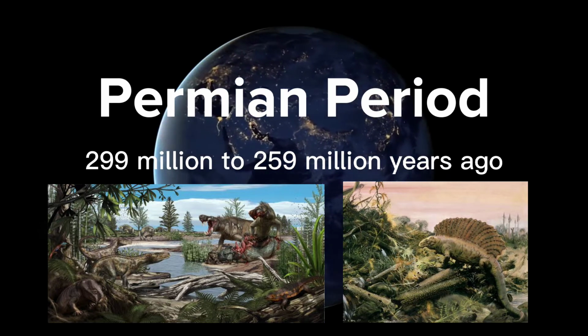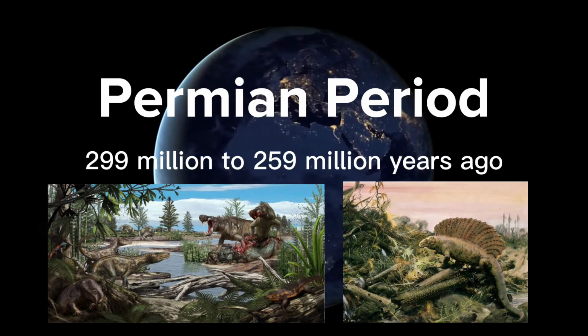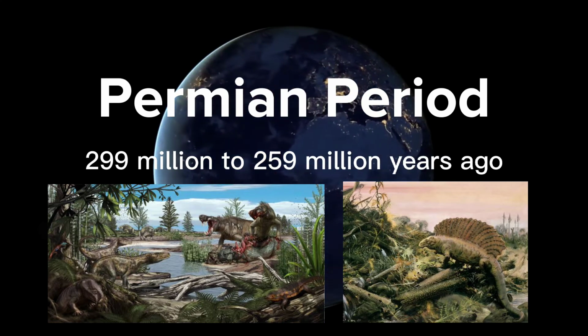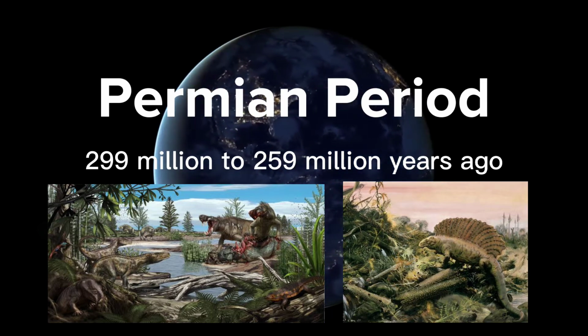Modern conifers and ginkgo trees evolved on the land. Terrestrial vertebrates evolved to become herbivores, taking advantage of the new plant life that had colonized the land.